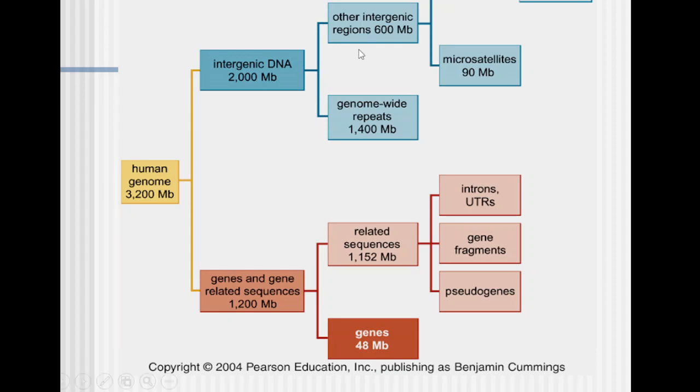And the other intergenic regions, which are 600 MB in size, can be further divided into microsatellites and unique regions. Microsatellites are small repetitive units. If you compare them with these particular repeats, those are very long repeats, and these are the small repeats. Why do we call them microsatellites? Because if you spin them, they form a separate layer in centrifugation, so it appears like a satellite, as we have Earth and it has the Moon as a satellite.